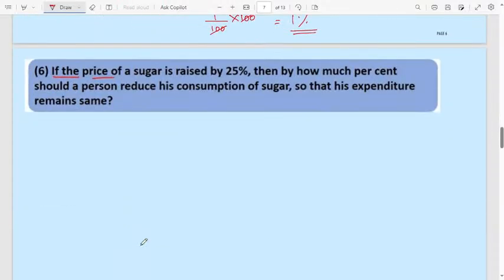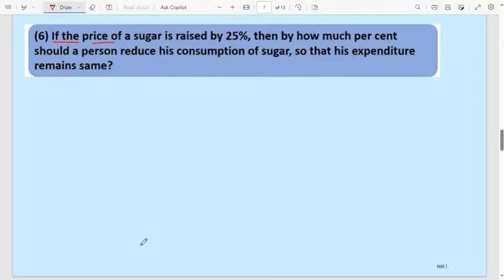Let us move to the next question now. Now question number 6, 7, 8. I will solve only 3 questions. These are very tricky questions. Not tricky, but they are more concept based questions. 6, 7, 8, concentrate on these three problems.